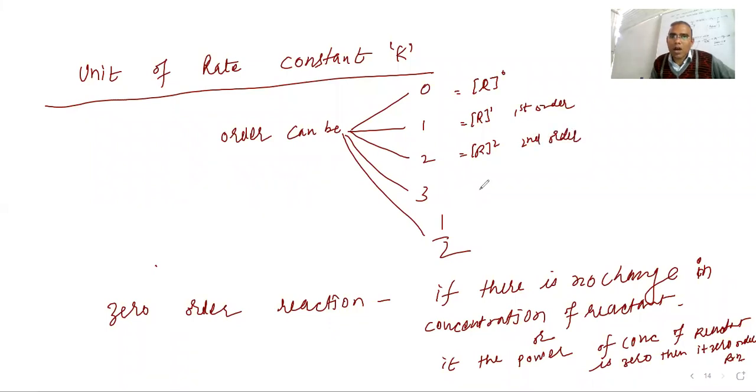If R power is 3, it is third order. If R power is 1 by 2, it is half order. So order of reaction is defined by how much power is there on the concentration. Got it?